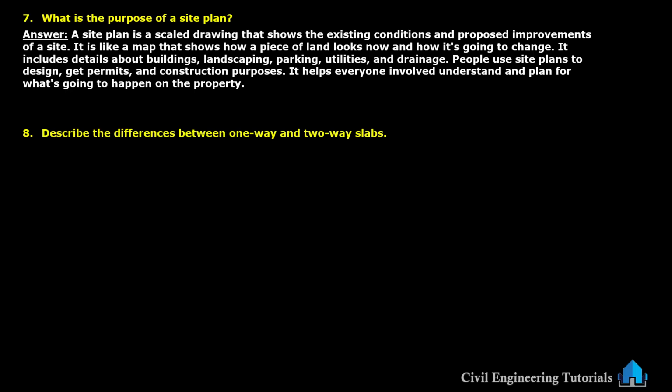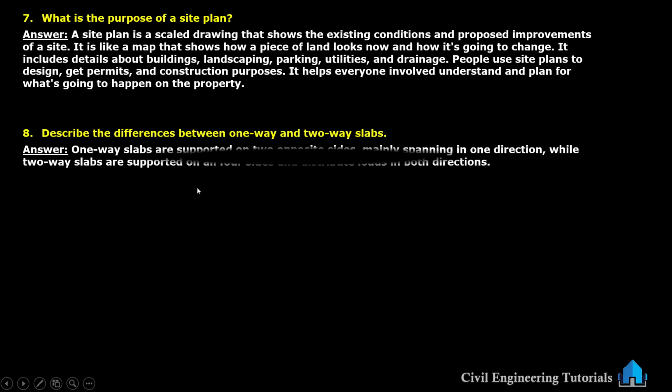Describe the difference between one-way and two-way slabs. First, one-way slab. One-way slabs are supported on two opposite sides, mainly spanning in one direction, while two-way slabs are supported on all four sides and distribute loads in both directions.